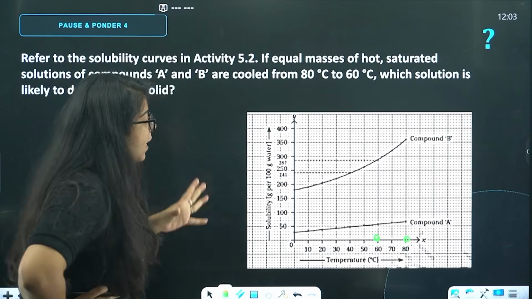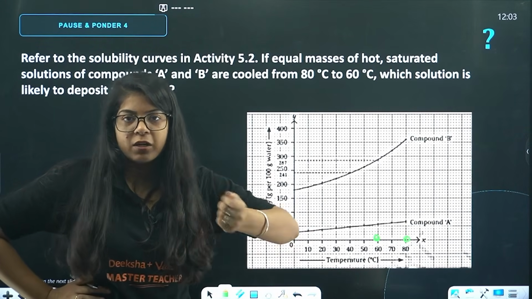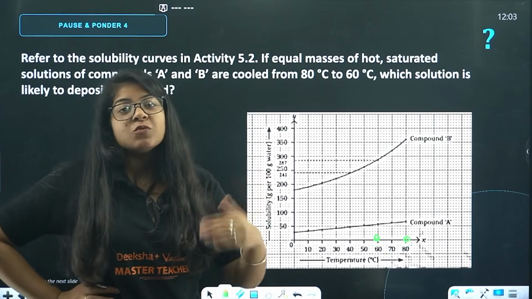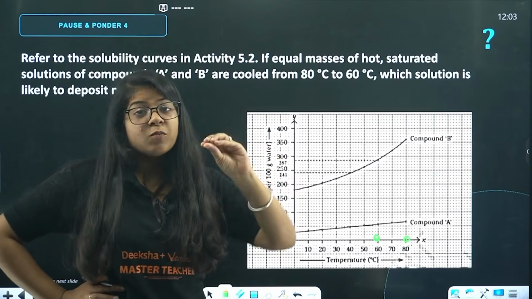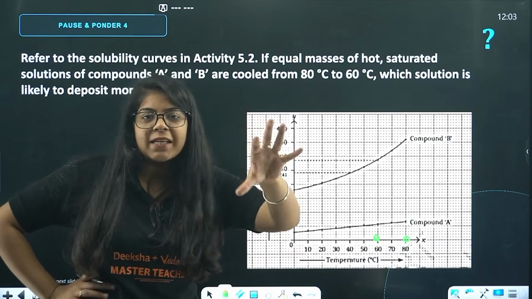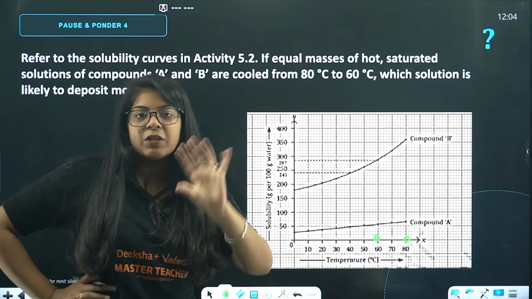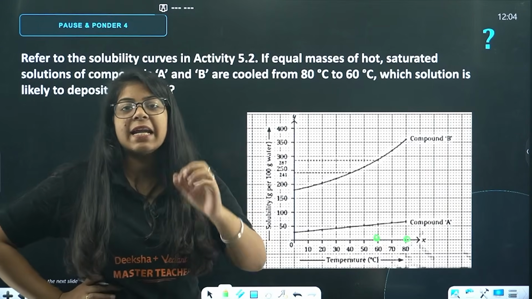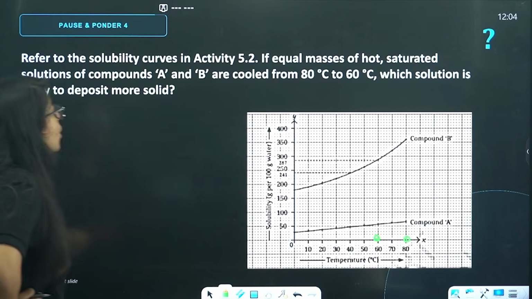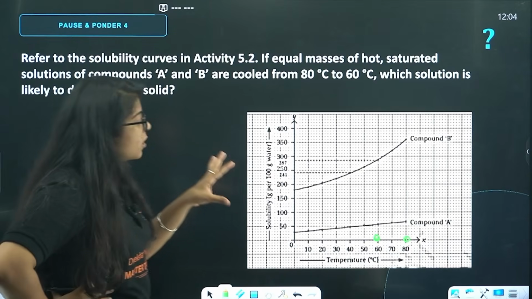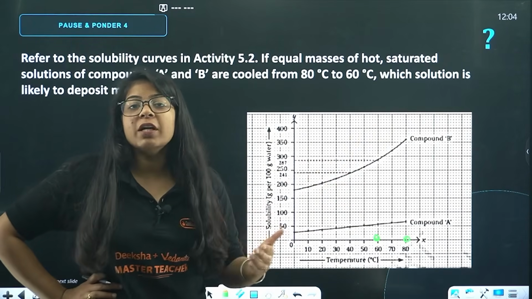So, beta, basically they are asking that when we heat, the substance is getting dissolved. When we cool, the substance will start to crystallize, or start to form solid. When you keep anything in your freezer, it turns into solid; water molecules get converted into ice. So, it will form a solid. Now, they are asking which is more likely to deposit more solid.